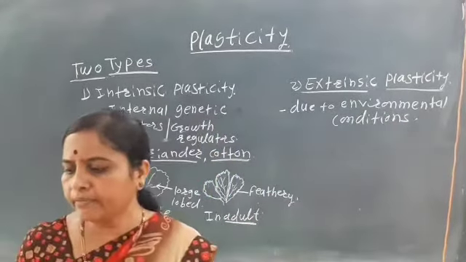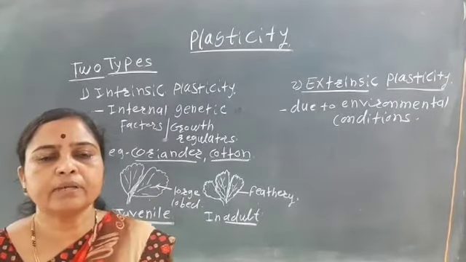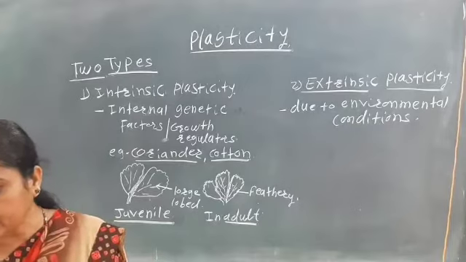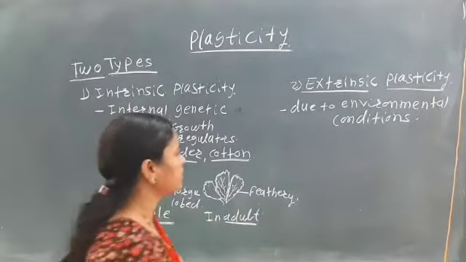So which are these environmental conditions? The environmental conditions are mainly the temperature, light, water, oxygen, and the nutrients.